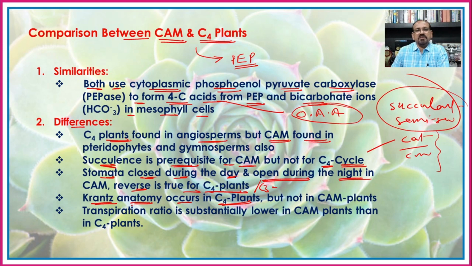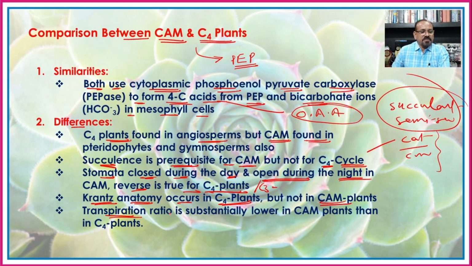Such dimorphic chloroplasts are present in the C4 plants, and the arrangement of the bundle sheath cells is radial, known as the Kranz, and the meaning of Kranz in the German language is wreath, and hence it is known as Kranz anatomy, which is a common character of the C4 plants, but such Kranz anatomy is absent in the CAM plants.